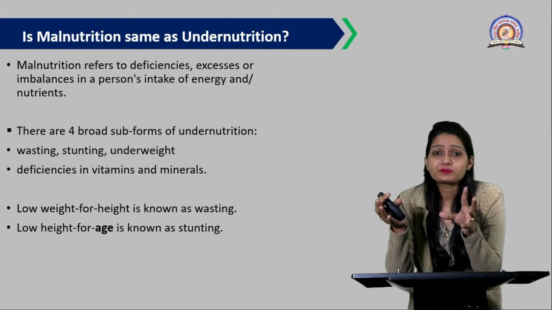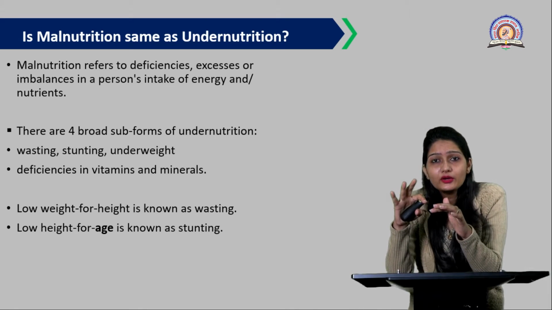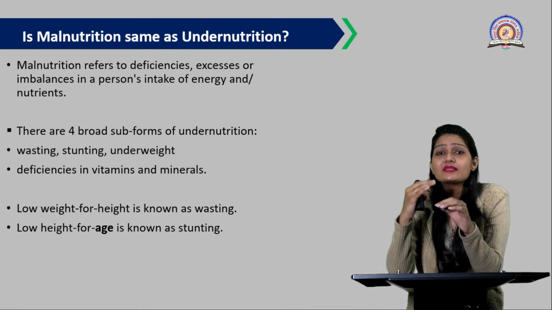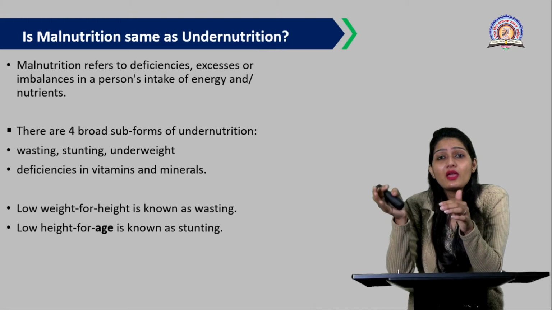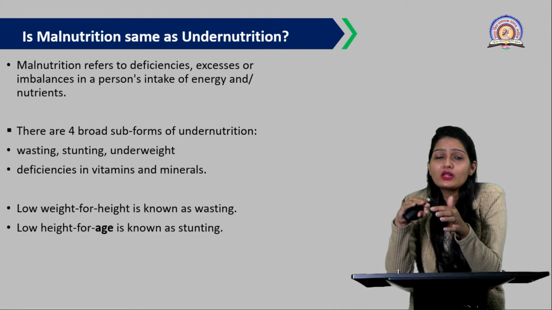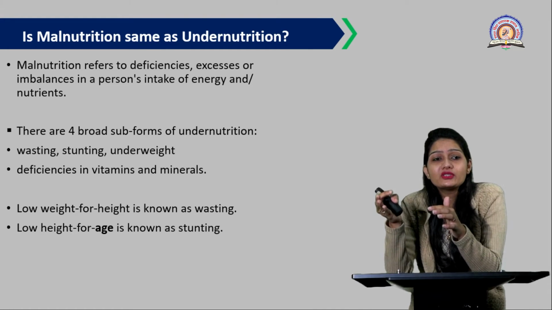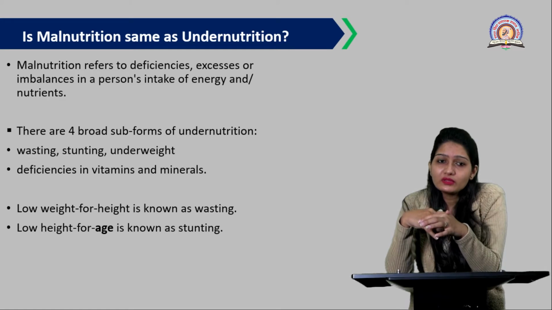And we are discussing undernutrition. Undernutrition is nothing but not an excess of food. It is because of the improper supply of food or the insufficient intake of food that leads to undernutrition. So for this undernutrition, there are four broad forms. What are these forms? Let's see.